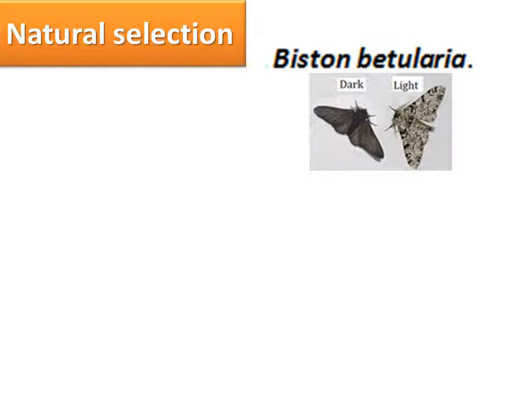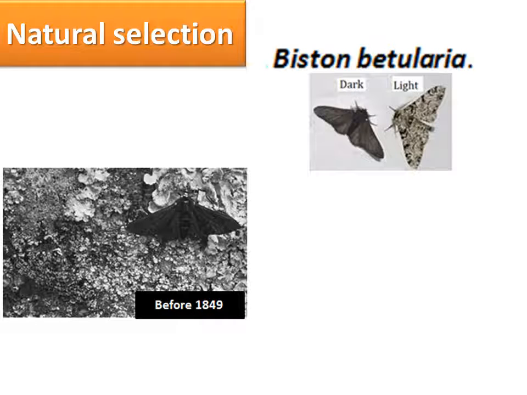So natural selection, you see on the right hand side, the two moths are actually the same species, but one black, one pale, just like humans. Before 1849, can you see this picture? There are actually two moths there. One is on the left. Here you can see it clearly because it is well camouflaged with the color of the environment. Another on the right hand side is so obviously seen. It is the black moth. What do you think? Which one will survive? Which one will be clearly seen by the predator?